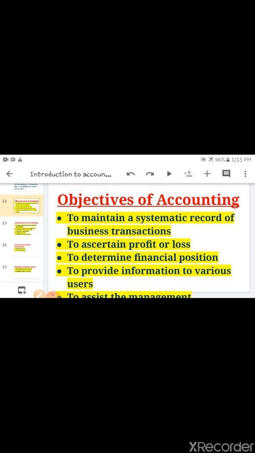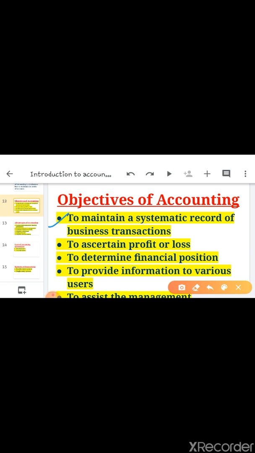Tell me, children, the objective of accounting. What is the first objective of accounting? To maintain a systematic record of business transactions. The main objective of accounting is to keep a complete and systematic record of business transactions.